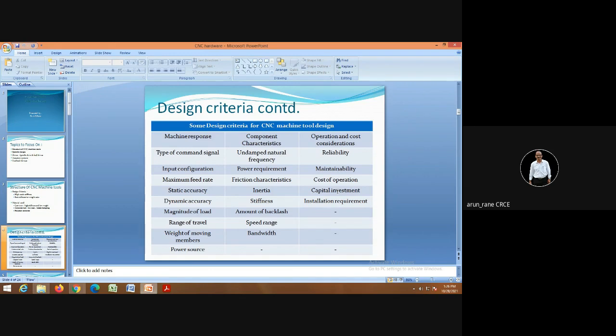Maintainability. Maintainability means what? Maintenance free. A simple example I can give you is the bearing. Earlier, bearings were required to be lubricated or greased at frequent intervals. But nowadays we get bearings that are grease packed, so you don't have to put the grease. So we call it maintenance free.